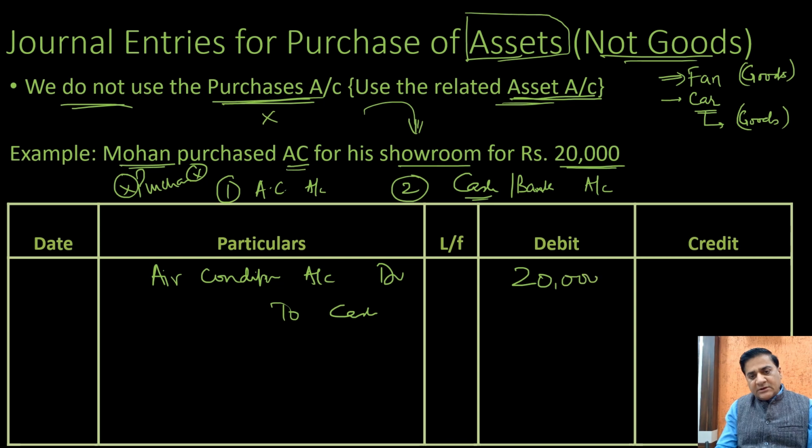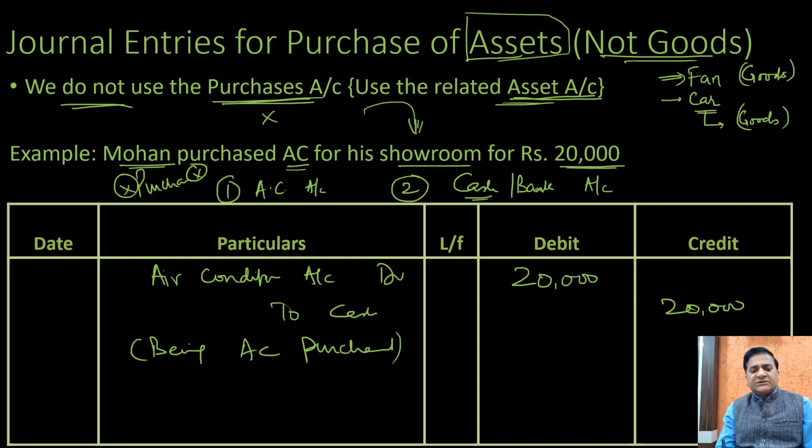20,000 debited and cash account credited with 20,000. The narration would be being air conditioner purchased to be used in his showroom. This would be the narration. This would complete the entry related to the purchase of an asset.